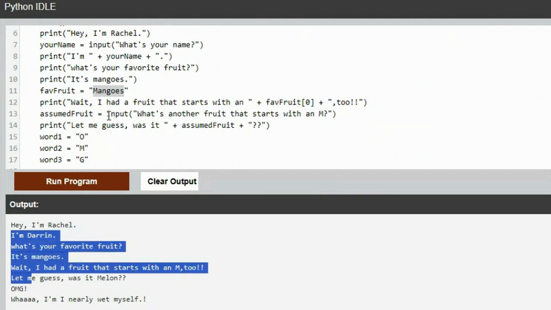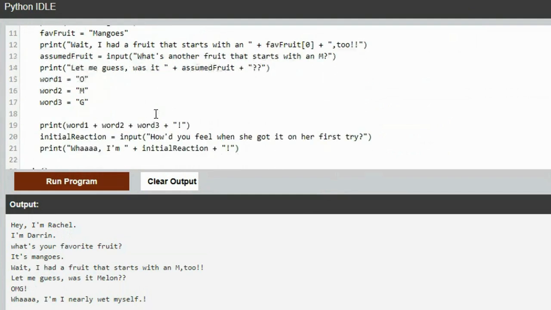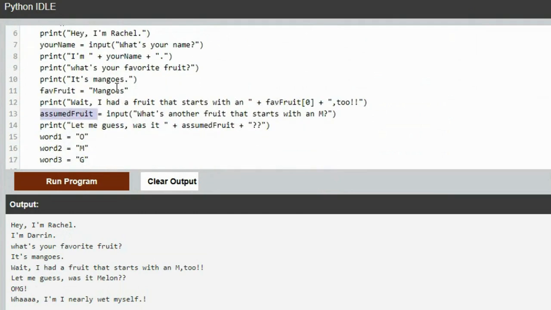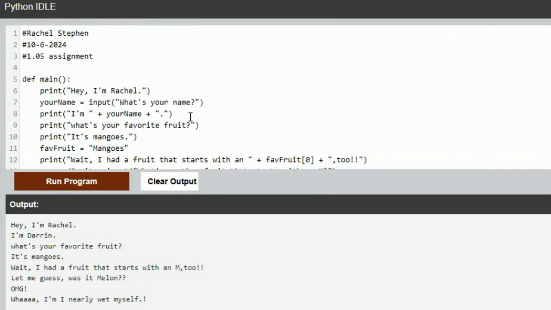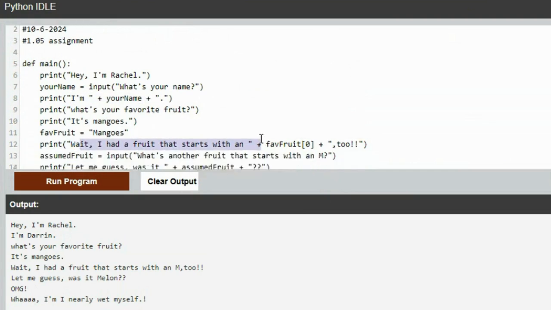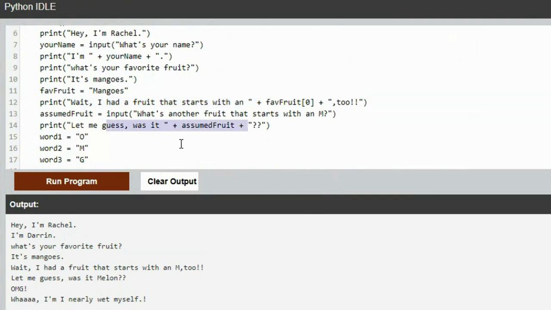But you had 3 input statements. You had the name, you had the what's another fruit that starts with M, and then the initial reaction, which you called good variable names, assumed fruit. That's all good stuff. It looks like you added the OMG for concatenation, but you actually used concatenation here and here and here. Because anytime you put something in quotes and then a plus symbol, you're concatenating that with this. And you concatenate with 2 question marks. So this has a lot of concatenation.